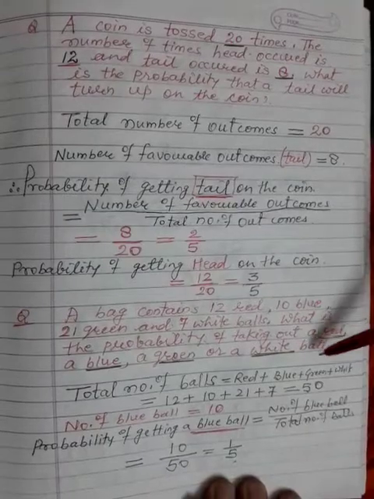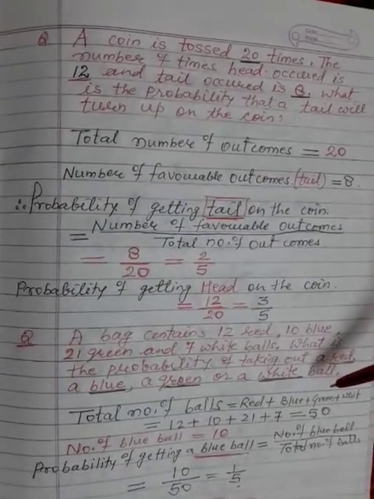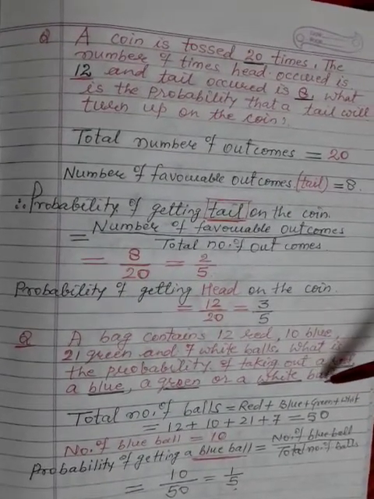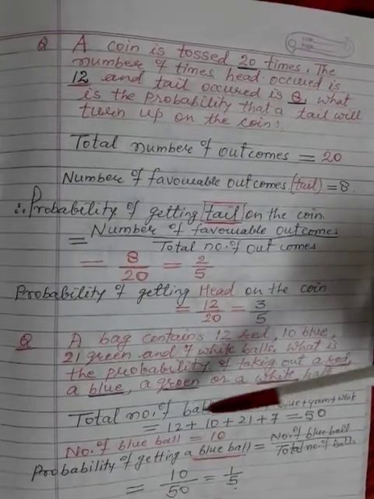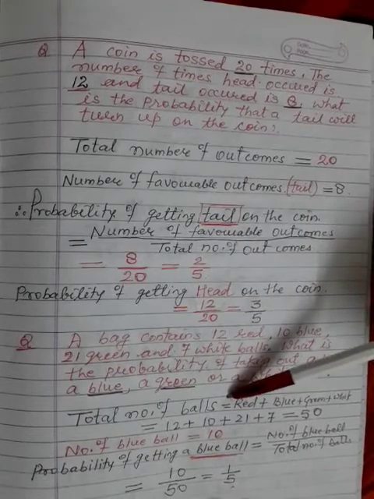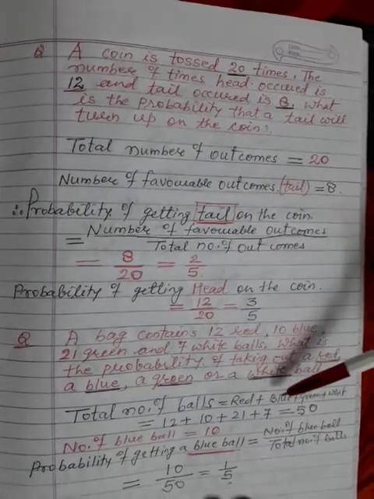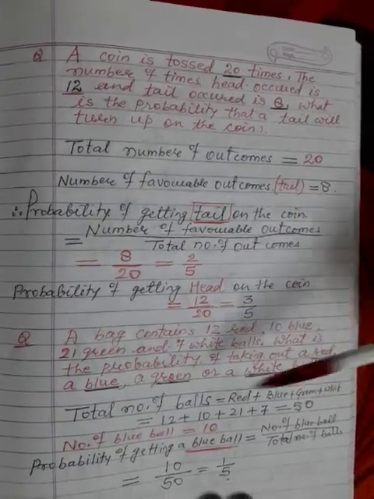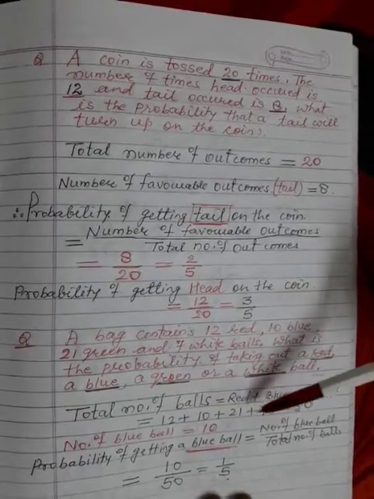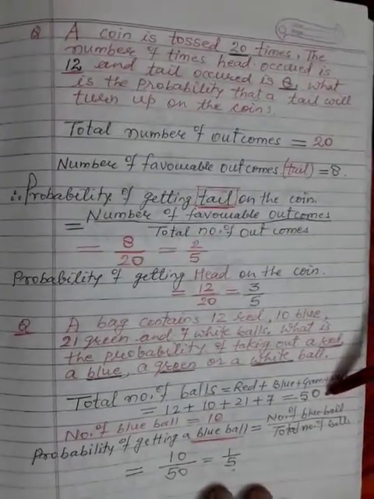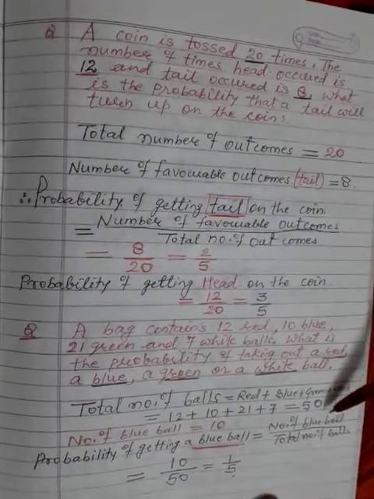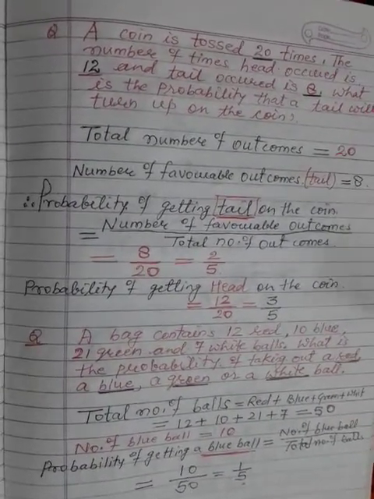When we take out a ball from this bag at random, only one ball we will get. So what is the procedure? Total number of balls is equal to red plus blue plus green plus white balls. So 12 plus 10 plus 21 plus 7 is equal to 50 balls. 50 balls are there. Now 4 types of possibilities are there.